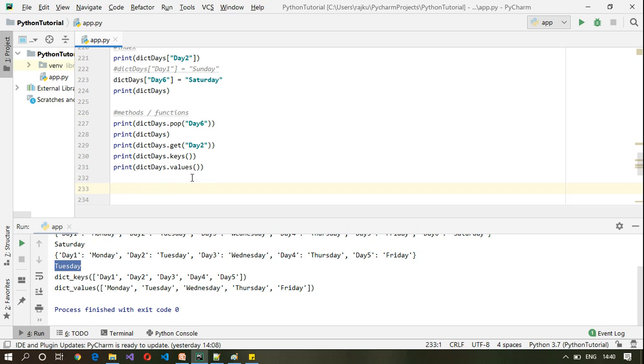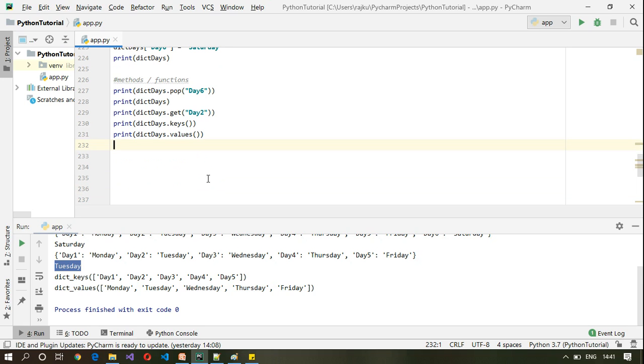We can also use a for loop or any loop in order to loop through either keys or values or the items within the dictionary. That we will see when we deal with loops. There are several other methods which are available with dictionary. You can try them out, and if there are any issues or clarification needed on those methods, you can always get back to me.